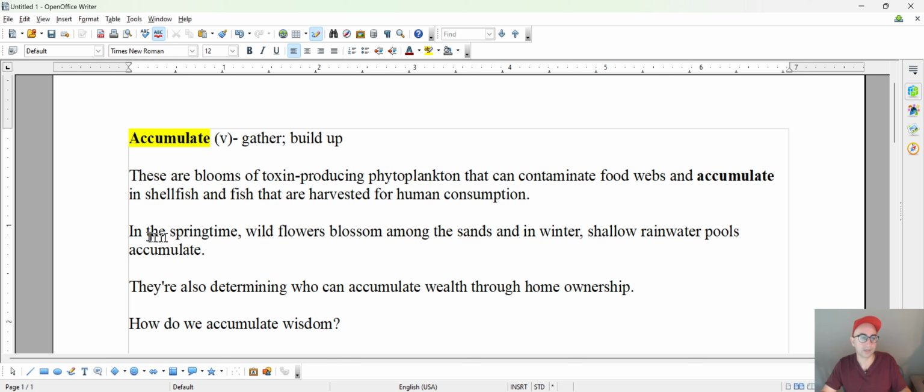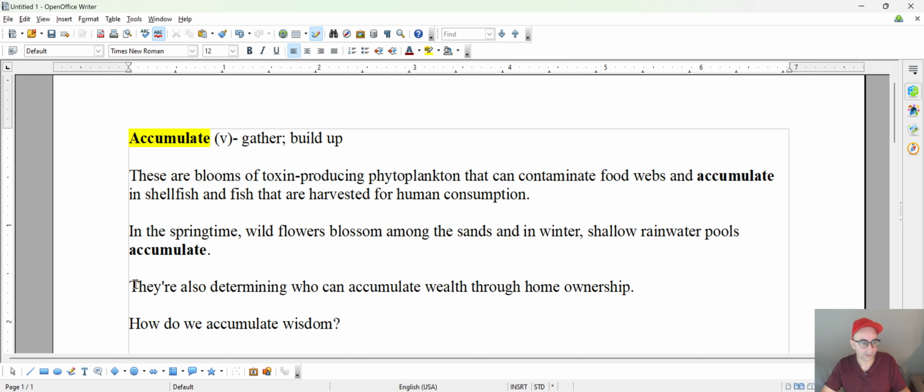All right. In the springtime, wildflowers blossom among the sands. Okay, so you could find them all over, right? And in winter, shallow rainwater pools accumulate. Okay. So during this season, shallow rainwater pools, if they're shallow, they're not really moving, right? They're just sitting in one spot. They just gather. They just collect in one spot, like a pool of water. So think of it kind of like a puddle of water.